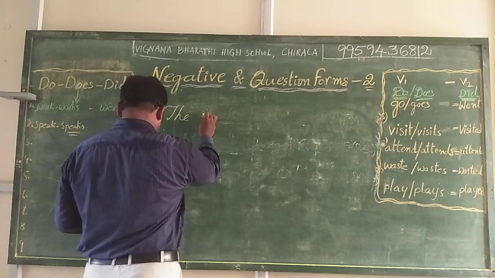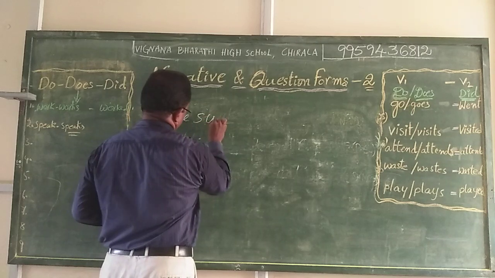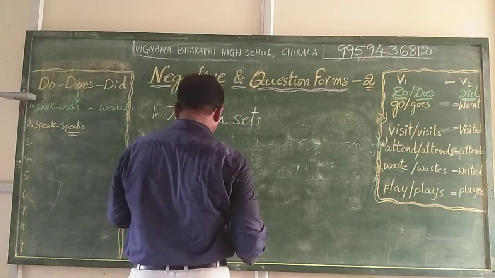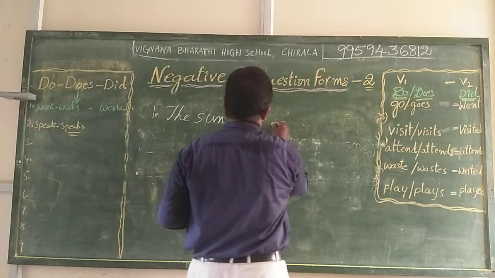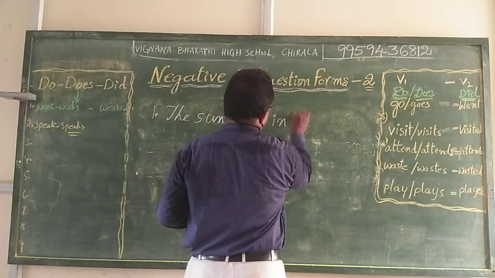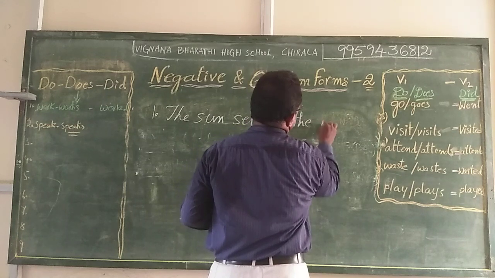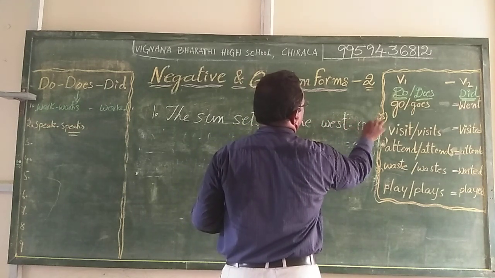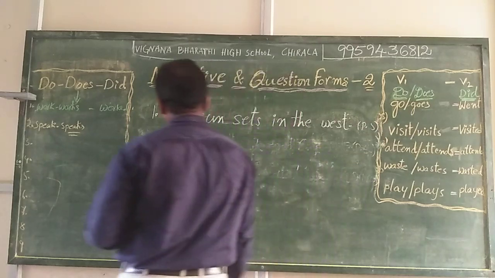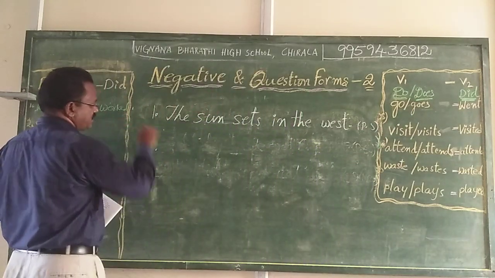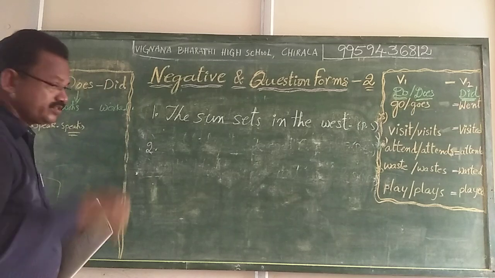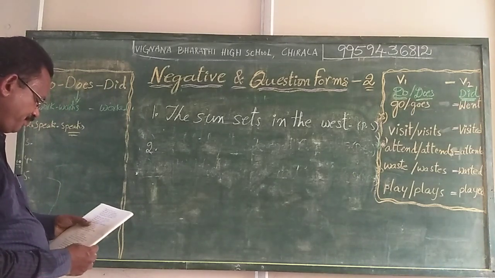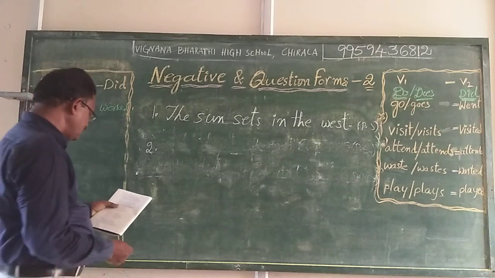The sun sets in the west. This is a positive statement. You make such changes to this positive statement into negative statement, positive question form and negative question form. And another sentence.